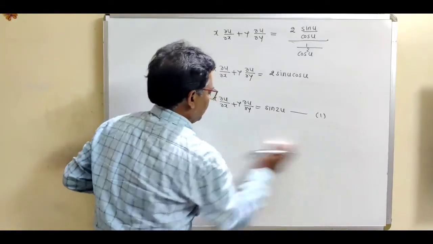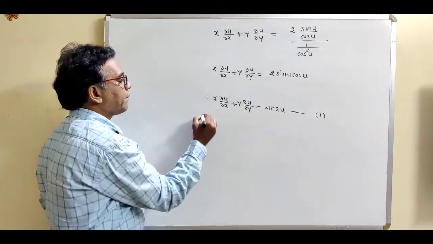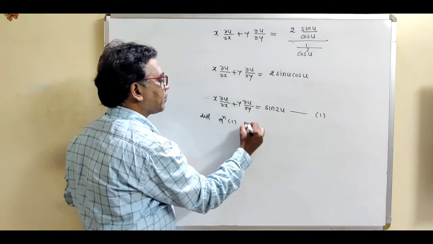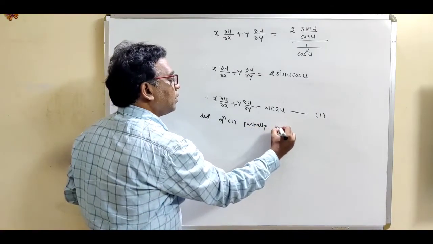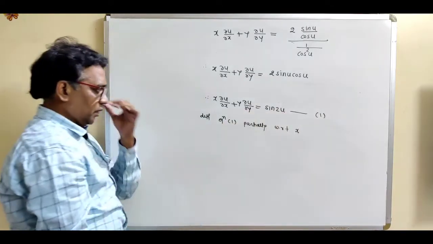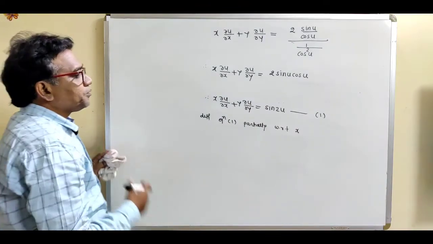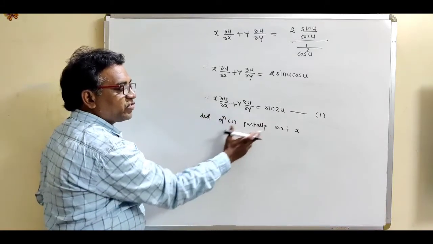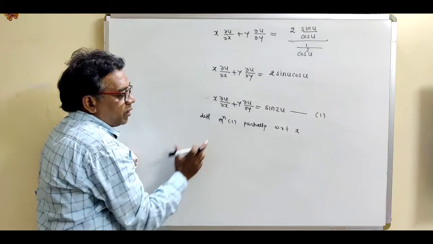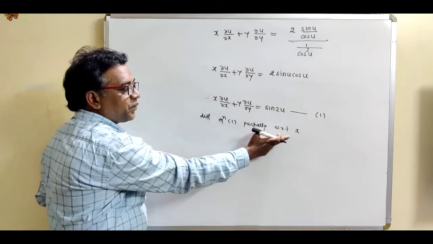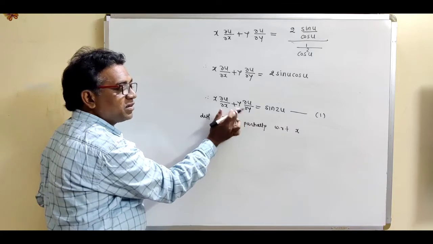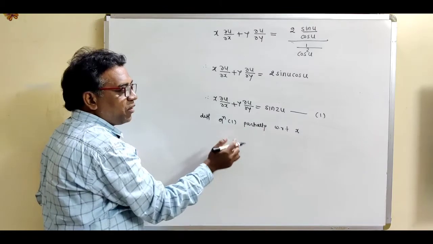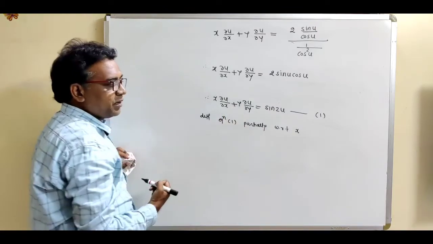So write down the first step, differentiating equation 1 partially with respect to x. Now we want to find out the derivative of equation 1 partially with respect to x. Now differentiation partially with respect to x means we have to keep y as a constant variable. This is the method. Differentiation partially with respect to x means we have to keep remaining variable as a constant variable.